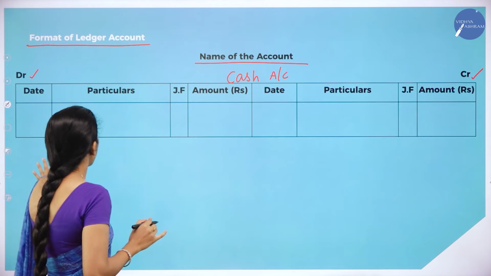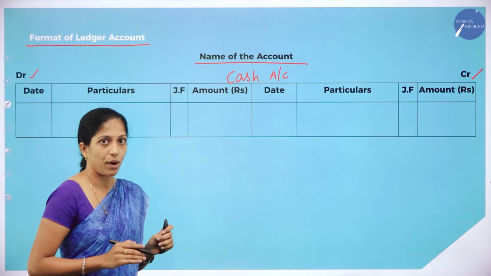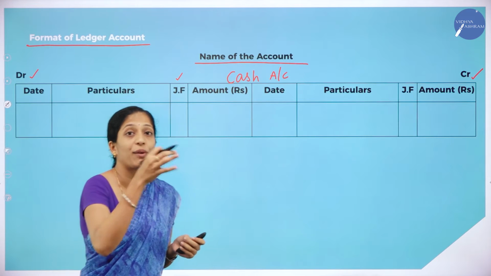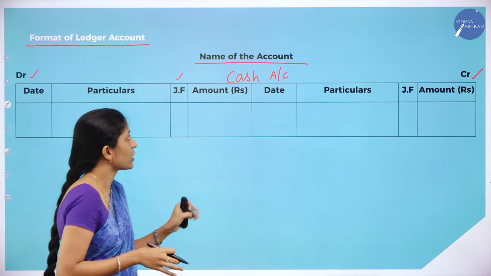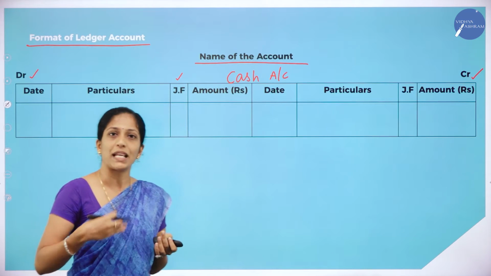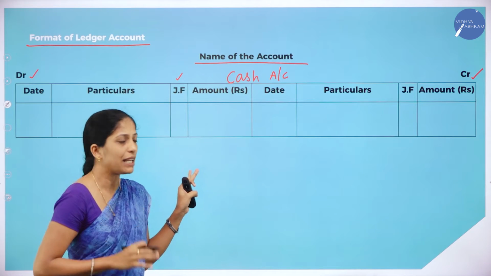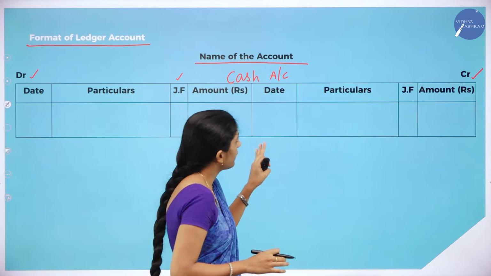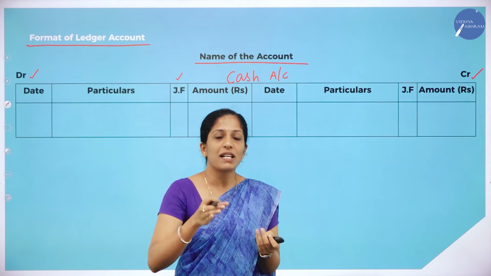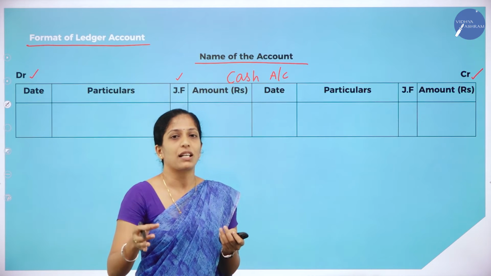Clear? So under debit side you are having date, particulars, journal folio and amount. You know about journal folio, it's nothing but the page number of the journal from where we have taken those transactions. But in your problem you are not going to fill this journal folio column. In the business they will fill, but here it will be empty. And in credit side also, date, particulars, journal folio and amount.